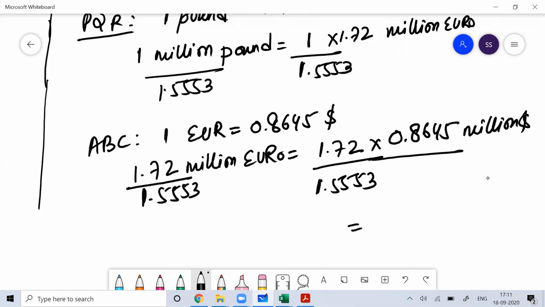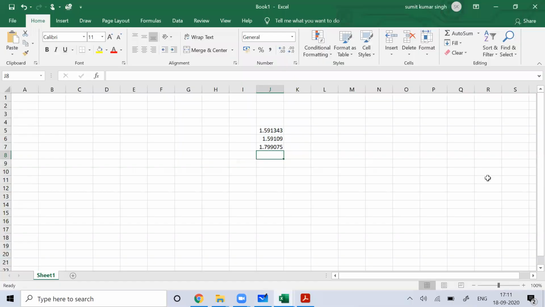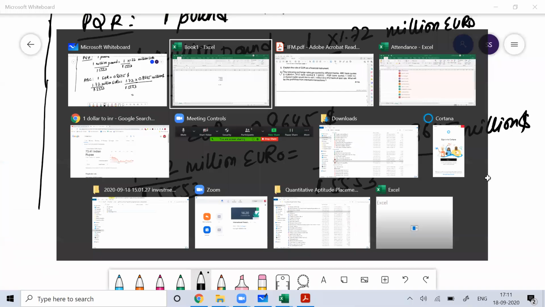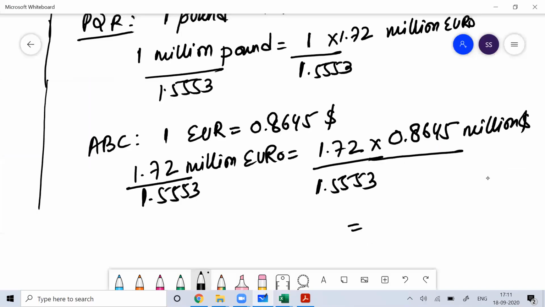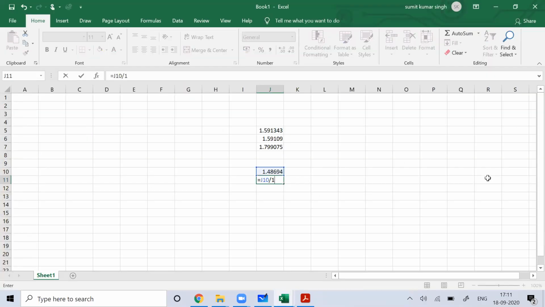So 1.72 into 0.8645, divided by 1.5553. This is 0.956.